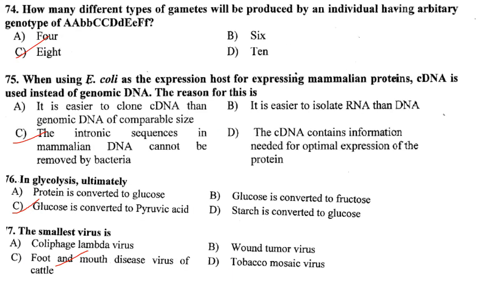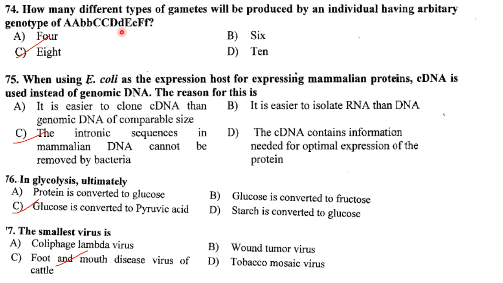Then next one. How many different types of gametes will be produced by an individual having arbitrary genotype of? They have given a genotype there in the question and they have asked for the number of different gametes that will be produced by the individual. So if you count the number of heterozygotes in that particular given genotype, then you can use the formula 2 raised to n, where n is the number of heterozygotes in the given genotype.